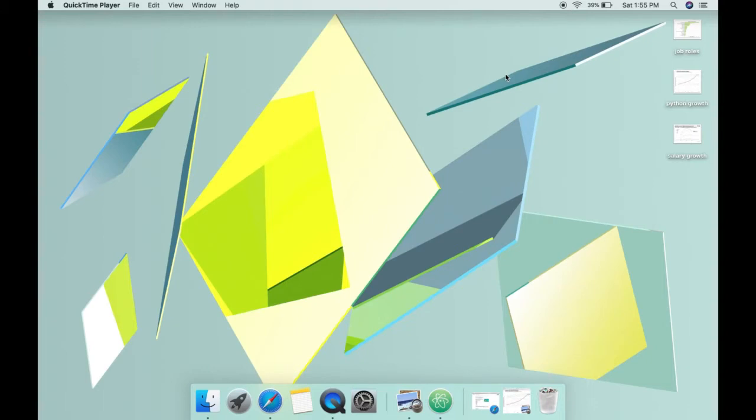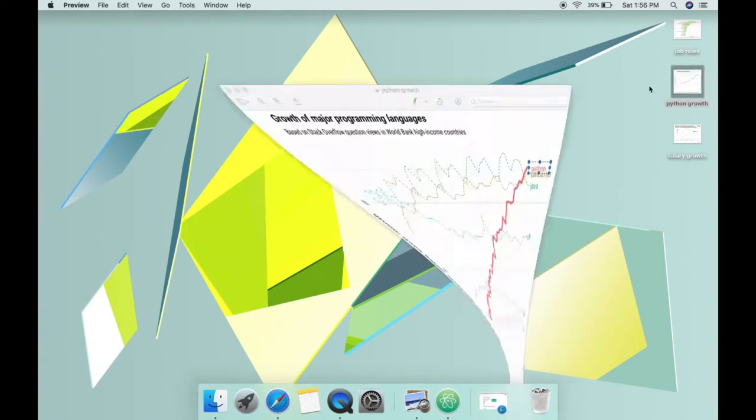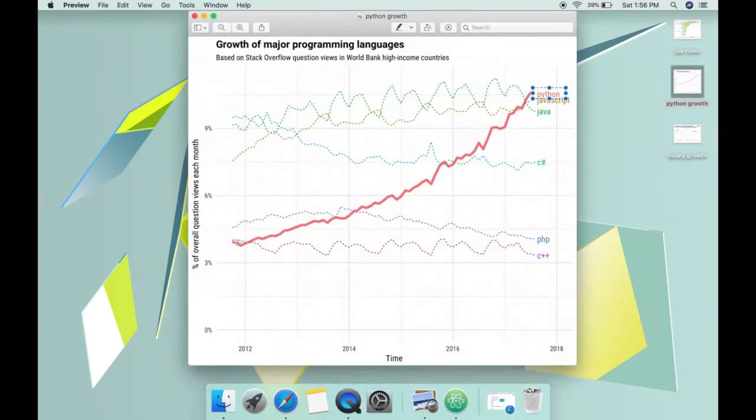Python was developed in 1991, but it came into attention in 2012. Here I have a growth chart for Python, in which you can notice that before 2012 it is even lower than C++. But then in 2018, Python became the most favorite and popular programming language. So there is sharp growth in Python, and there are various reasons for that. It's easy to learn, easy to work with, and everything is available in Python.